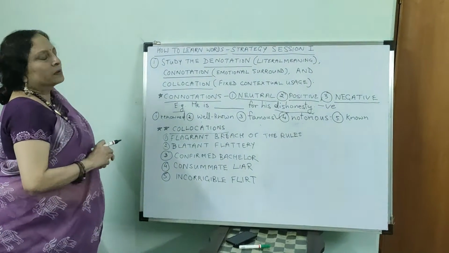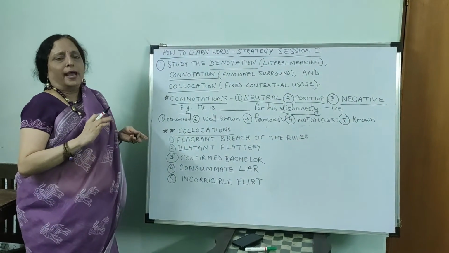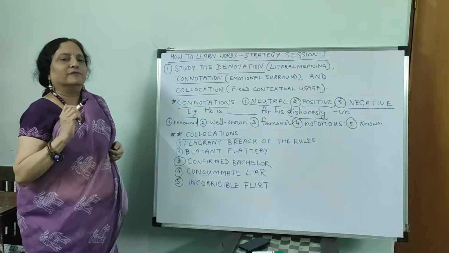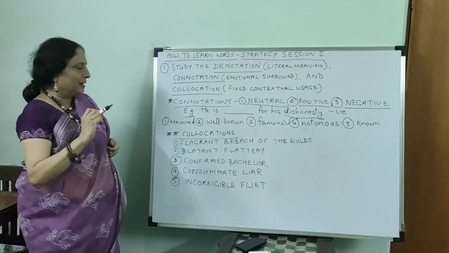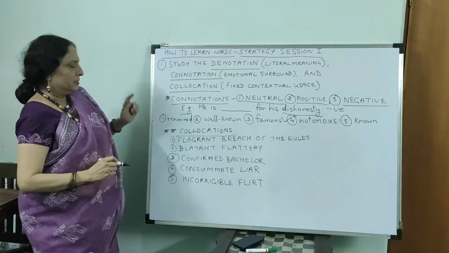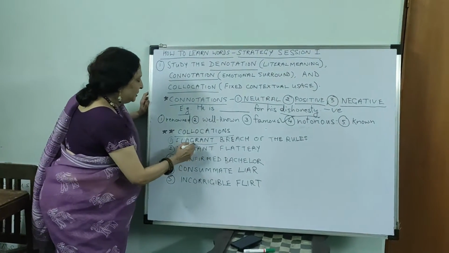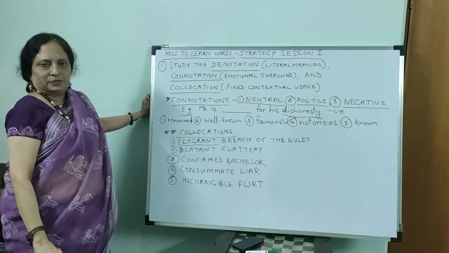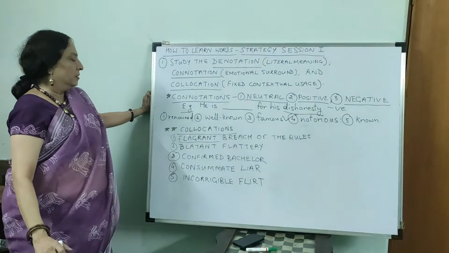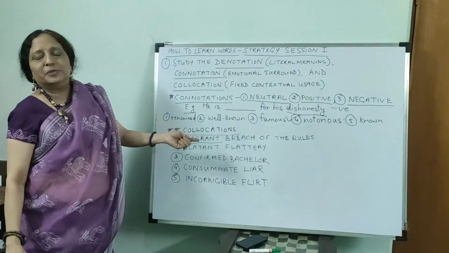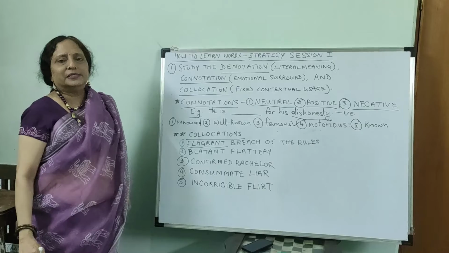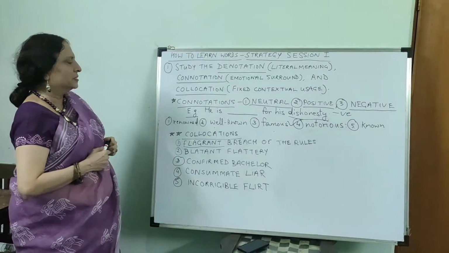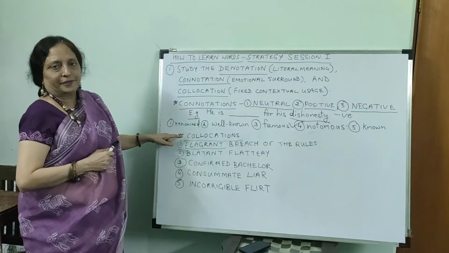Now we come to some examples of collocations. And here we cannot say why. That is the rule of the language, that you have to use this word with that word only. For example, flagrant breach of the rules. Flagrant means shameless and open. But if shameless is given as an option and we say shameless breach of the rules, we will not get a score because it is not right in terms of collocation.